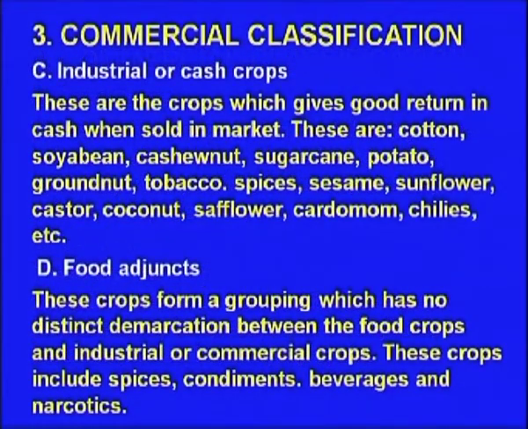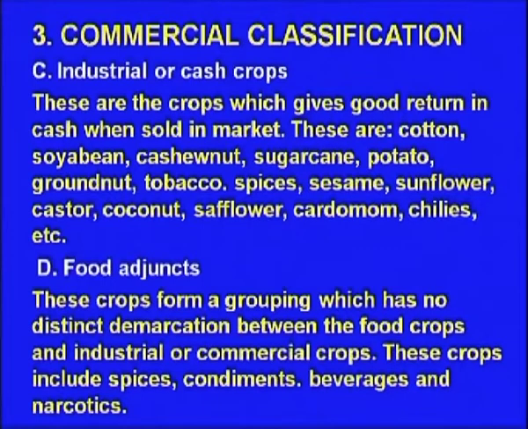Then the industrial crops, there are some crops which have some industrial value, or we can call it a cash crop. You can immediately sell in the market, get some money. So, these cash crops are cotton, soybean, cashew nut, sugarcane, potato, groundnut, tobacco, sesame, sunflower, castor, coconut, safflower, cardamom, chili. These are some of the crops which are cash crops, you can sell in the market.